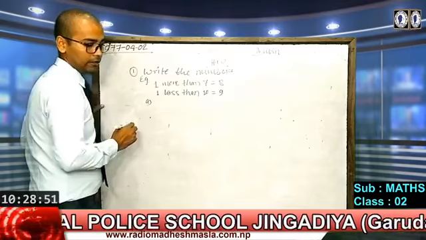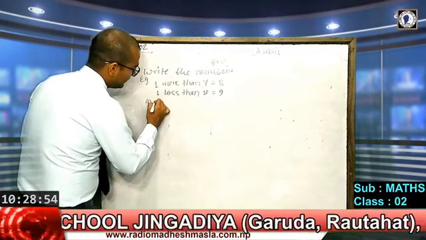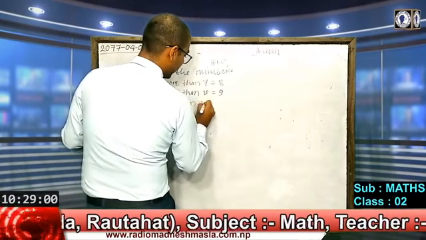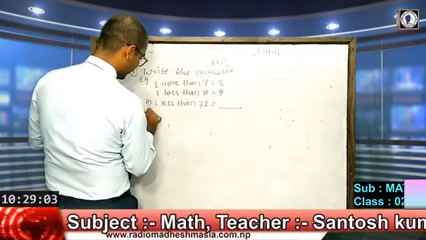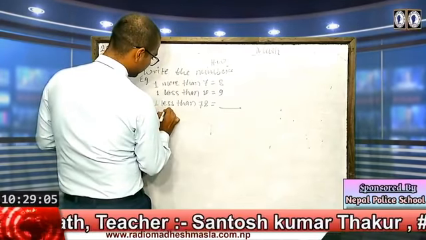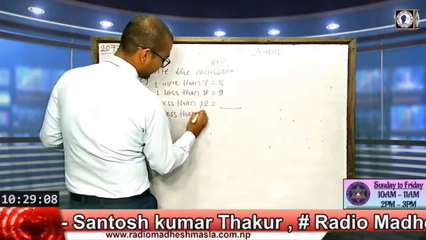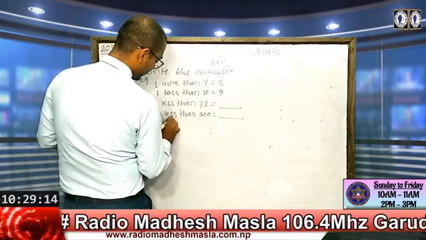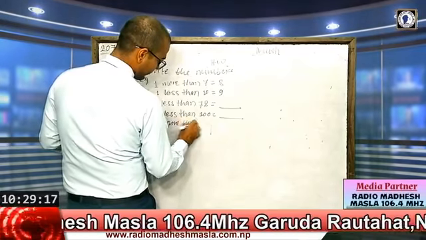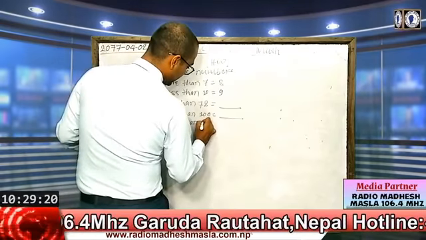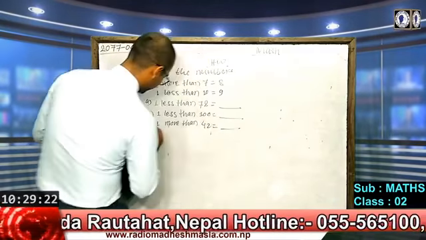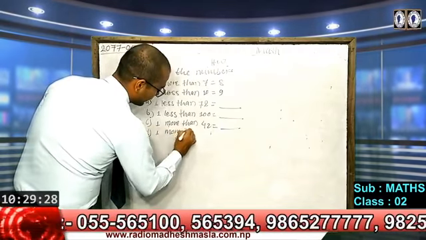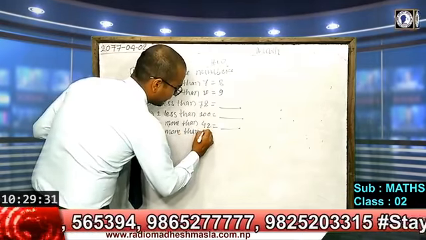In question number 8, there are given: 1 less than 72, 1 less than 100, 1 more than 42, 1 more than 56.